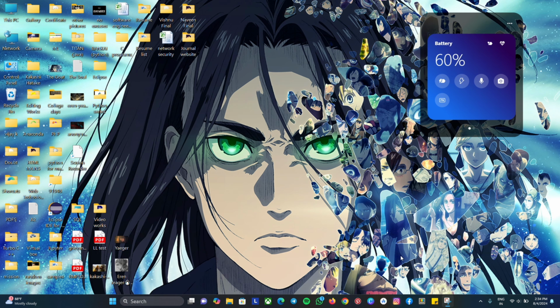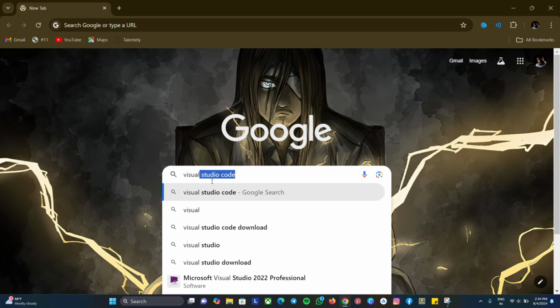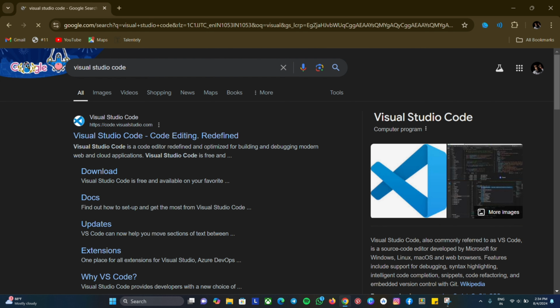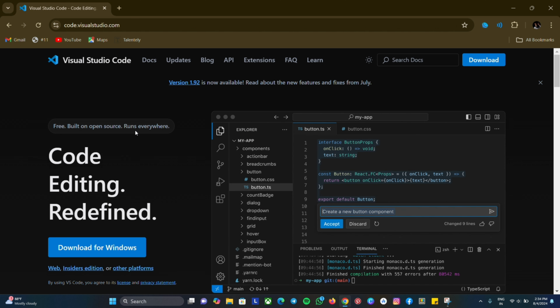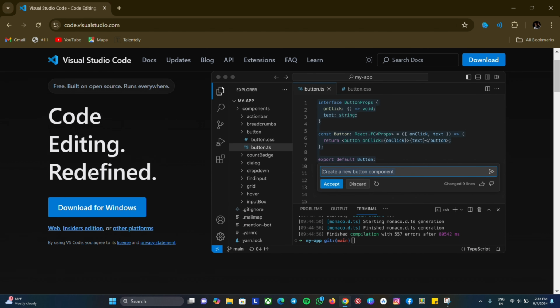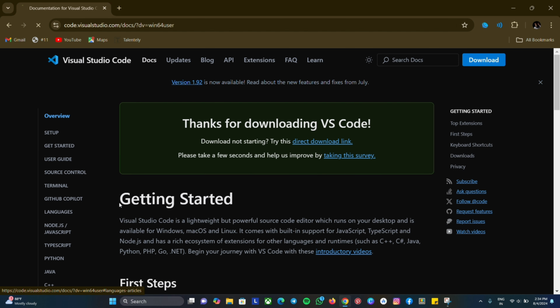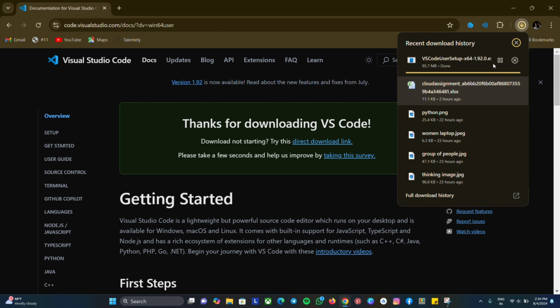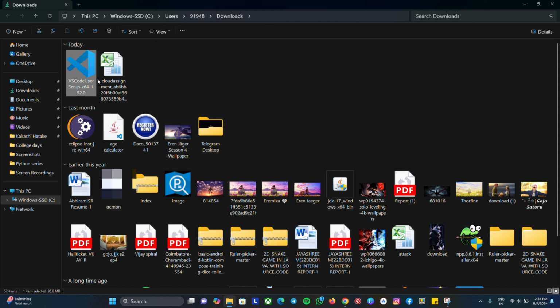And there is also another method to install VS Code. Open your Chrome tab or whatever browser you have, search for VS Code, and you will get the Visual Studio Code official website. Click on it and there you can see download for Windows. After clicking the download button, it starts downloading automatically. Once it gets downloaded, go to the folder where it's downloaded and here comes the setup file. Click on it.